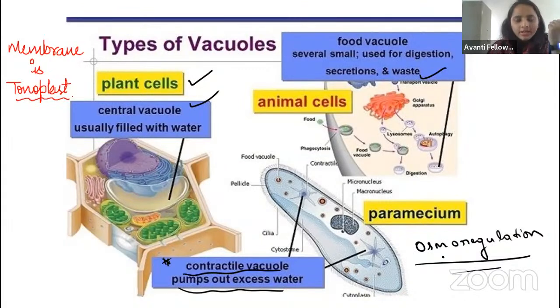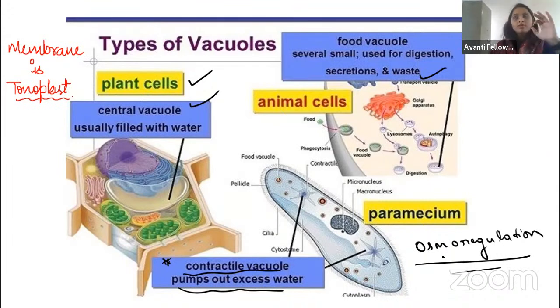So how is our kidney working, right? We have the kidney, so it is helping in the osmoregulation. But what about the amoeba and the lower organisms? They do not have a kidney, right? So in the amoeba and the paramecium, there is the contractile vacuole, which is helping in osmoregulation, maintaining the salt and water balance.